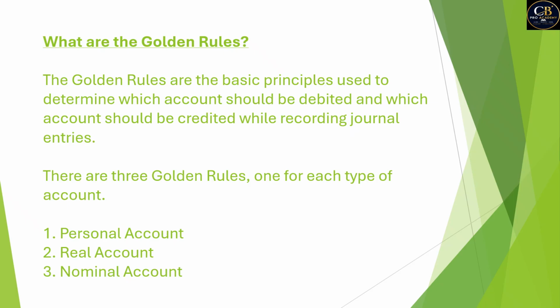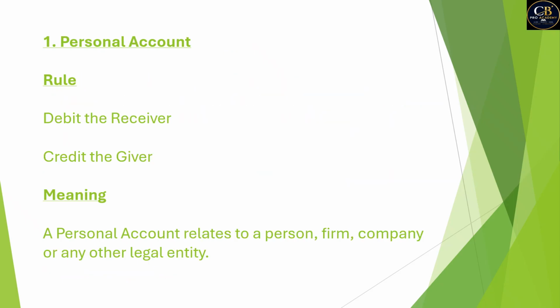Golden rules are the basic principles which we use to determine which account should be debited and which account should be credited while recording journal entries. There are three golden rules, one for each type of account. First is personal account, second one is real account, third one is nominal account.